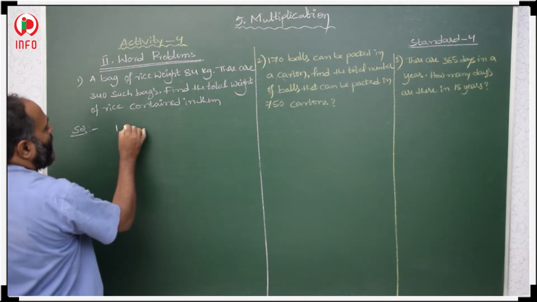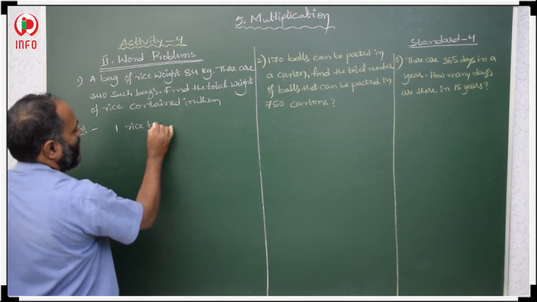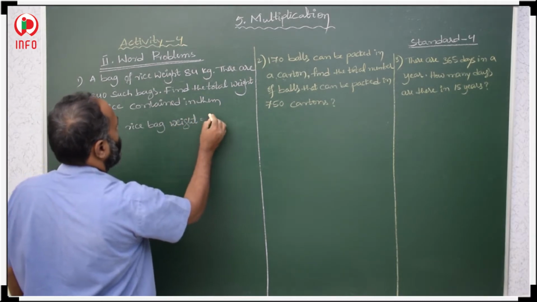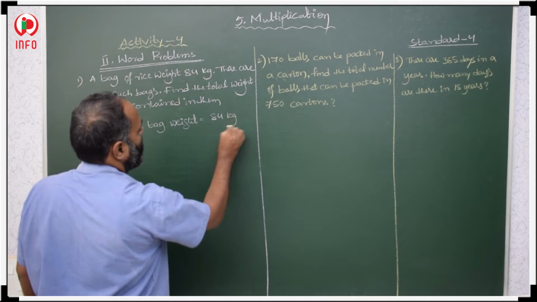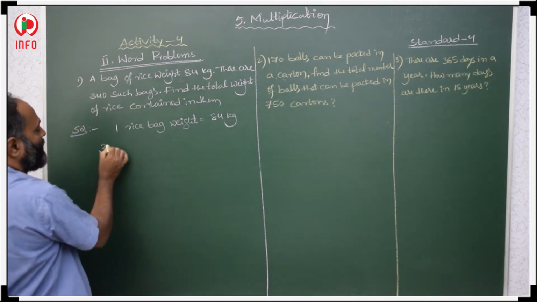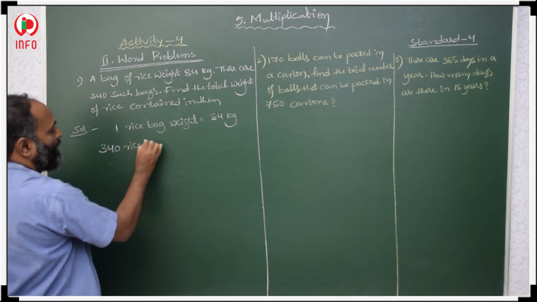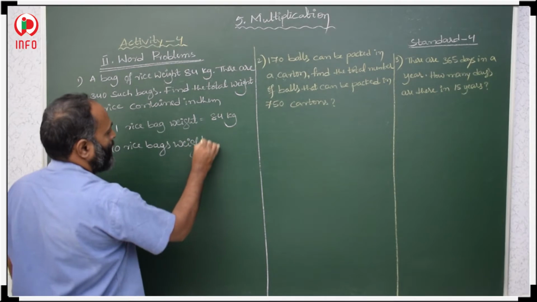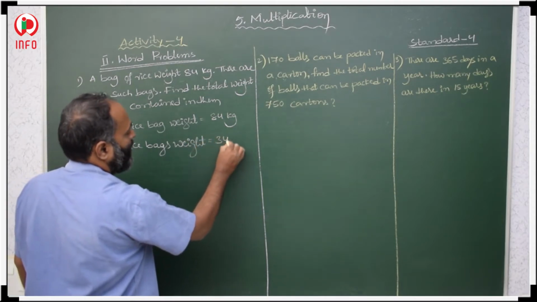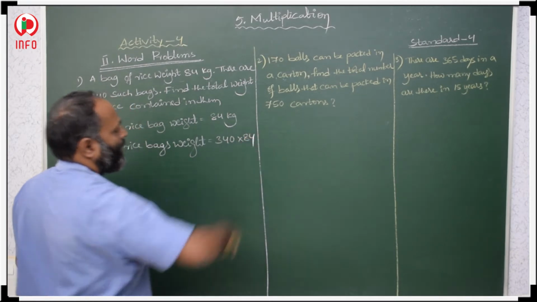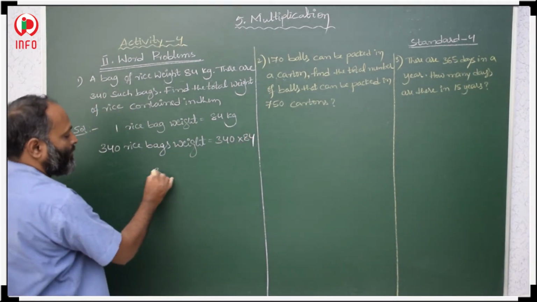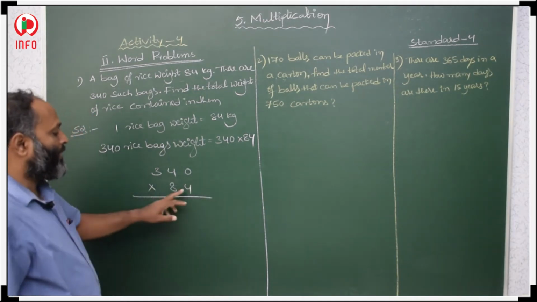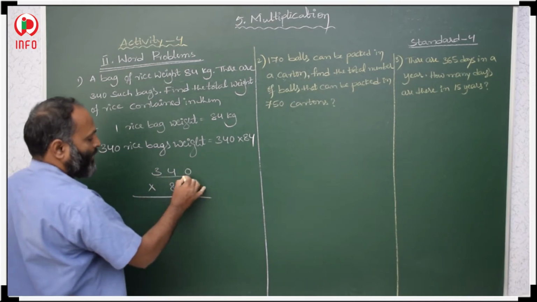One rice bag weight, how much? 84 kgs. Then 340 rice bags weight is equal to 340 multiplied with 84. Then 340 multiply with 84. First we have to multiply with 4. This 340 we have to multiply with 4.